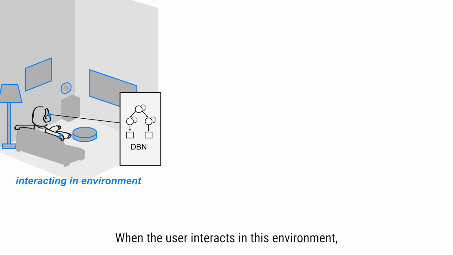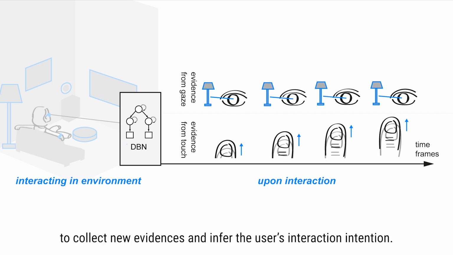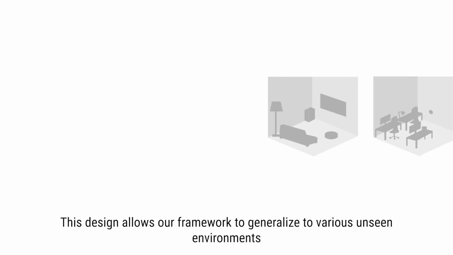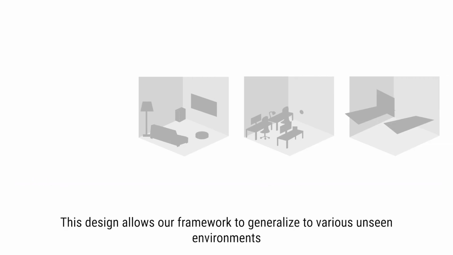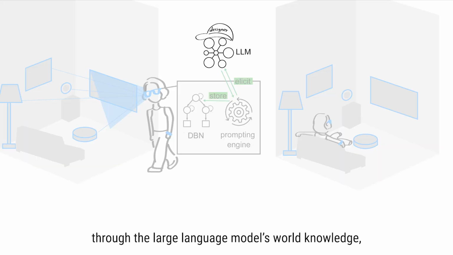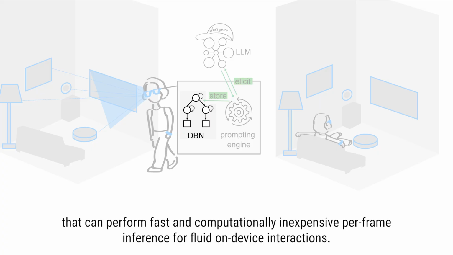When the user interacts in this environment, the dynamic Bayesian network with the stored conditional probability distributions runs at every frame to collect new evidence and infer the user's interaction intention. This design allows our framework to generalize to various unseen environments through the large language model's world knowledge, while maintaining a small network that can perform fast and computationally inexpensive per-frame inference for fluid on-device interactions.